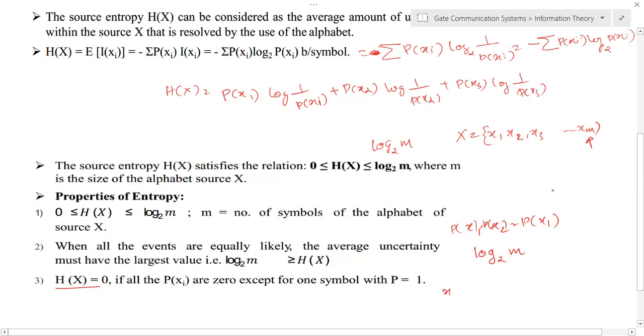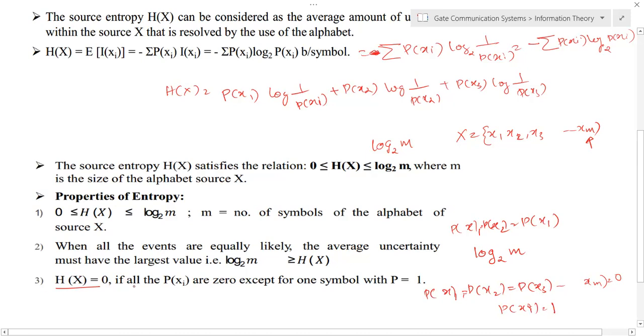For example, if we consider x1, assume the probability of x1, probability of x2, probability of x3, etc. are 0, and the probability of one event, assume here xi, is 1. In this particular sequence, except xi the probability is 0, and any one of these symbols has probability 1, then the average information is 0.